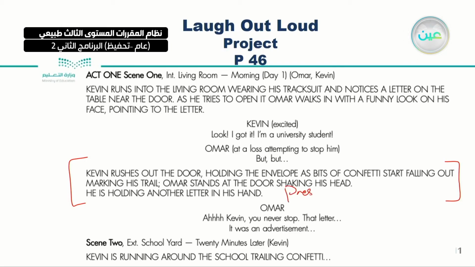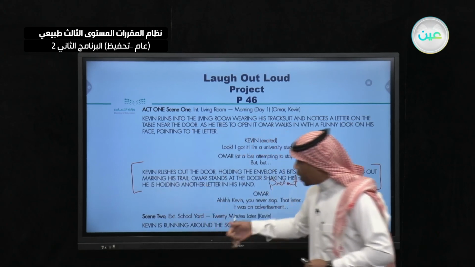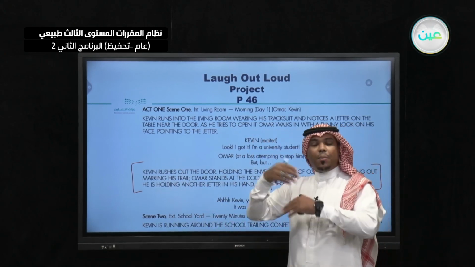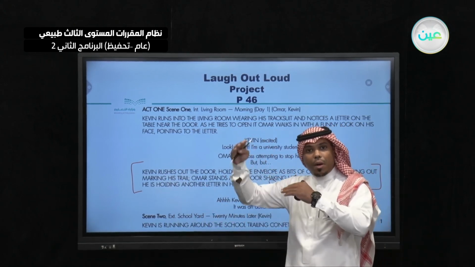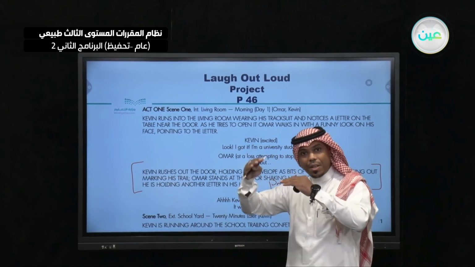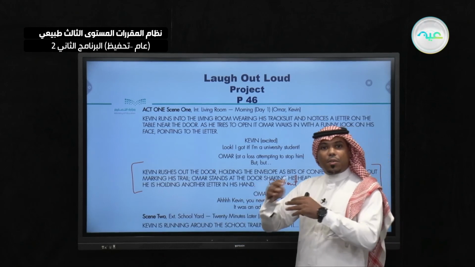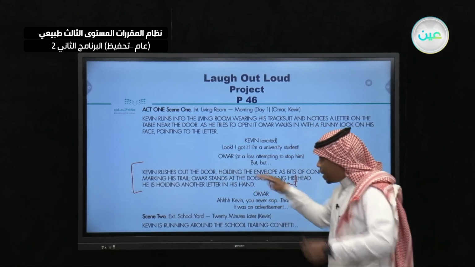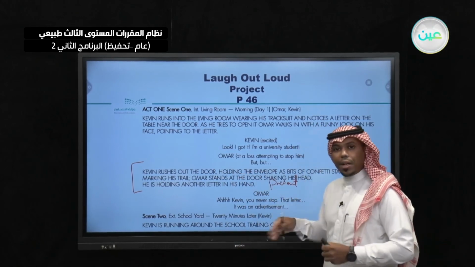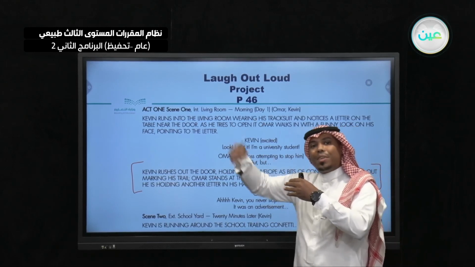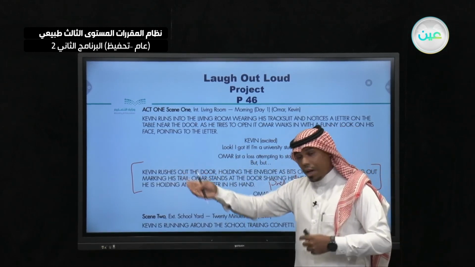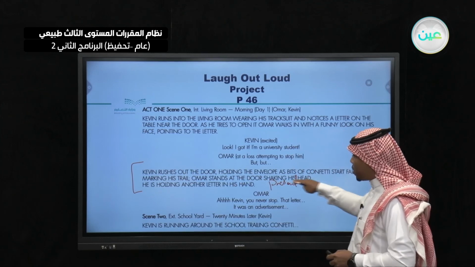Why are we using the present? We use the present if you're having something that is developing all the time. We have scenes here, and we use the present because it conveys that this scene or script may develop into something else. This is why I am using the present.